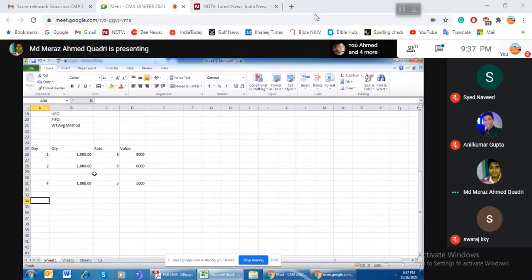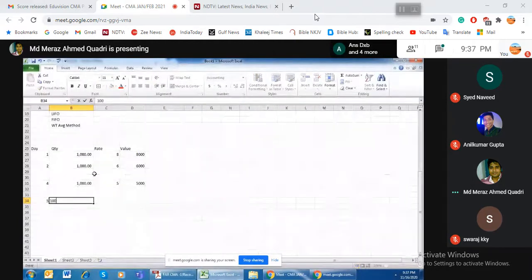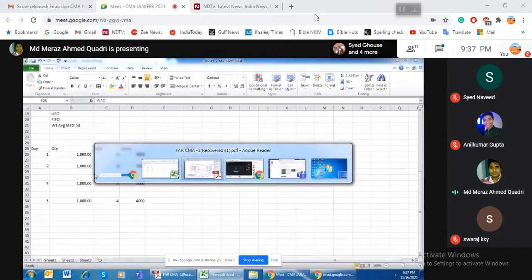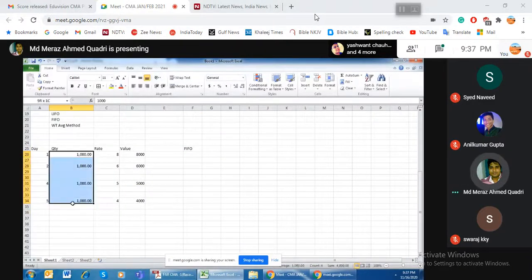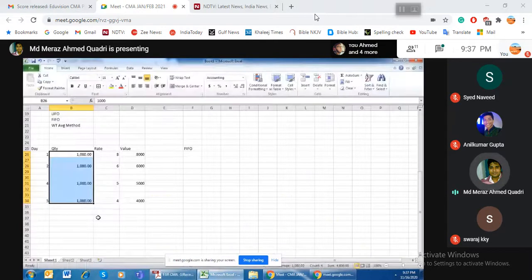And then on day 5, so now if I am following the FIFO, the question says that this is the total inventory I have purchased. How much? Total inventory I had purchased is 4,000,